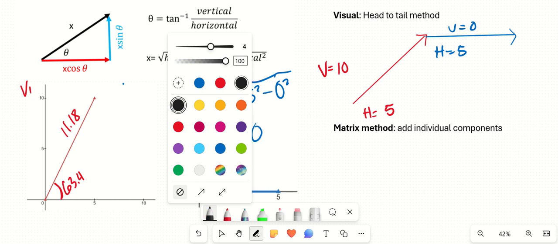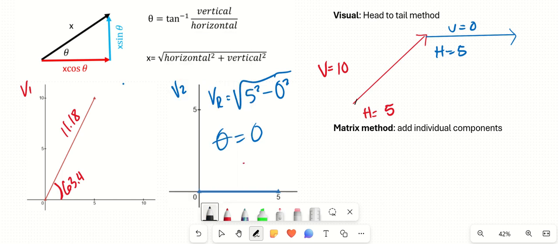Now for the head to tail method, I start at my beginning spot and I go all the way to my ending spot. So I go from my first point to the end of that succession of arrows. And this would be the resulting vector. I can see that it goes far more to the right than the other one did, and it goes up as high as my red vector. I don't know what the magnitude is going to be. If I were to measure that black arrow, I don't know what it would be right now.